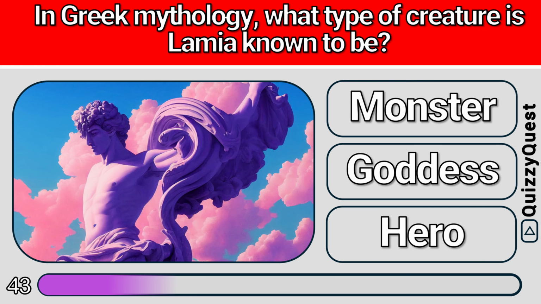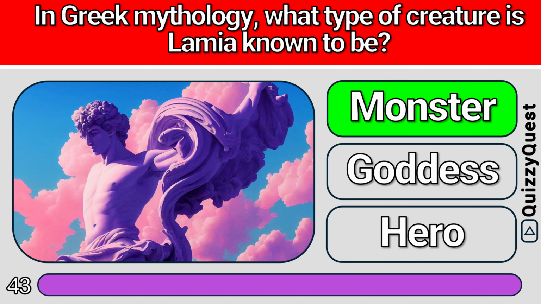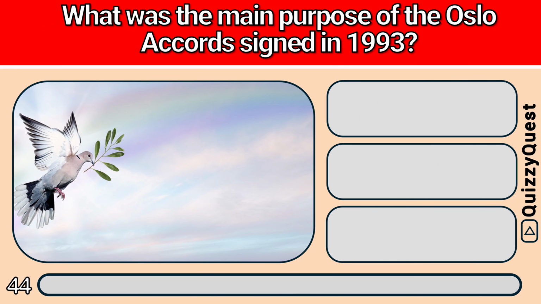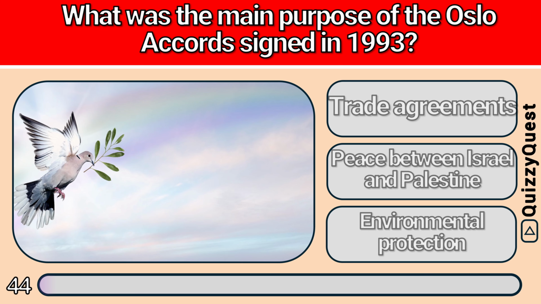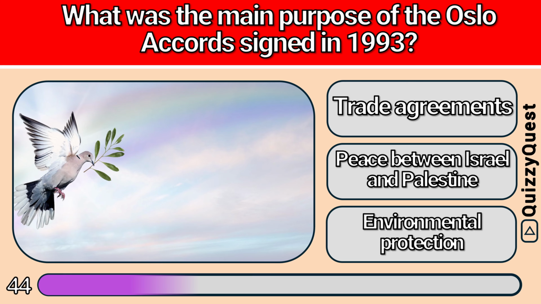Is it A, monster, B, goddess, or C, hero? It is A, monster. What was the main purpose of the Oslo Accords signed in 1993? Is it A, trade agreements, B, peace between Israel and Palestine, or C, environmental protection? It is B, peace between Israel and Palestine.